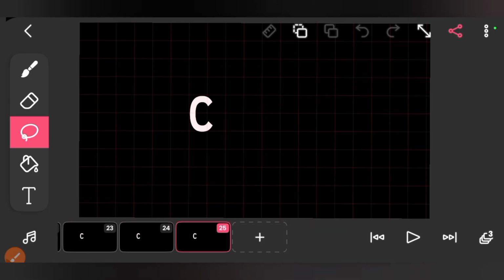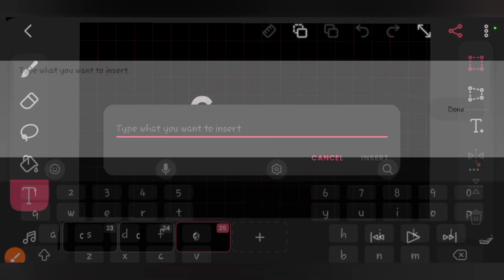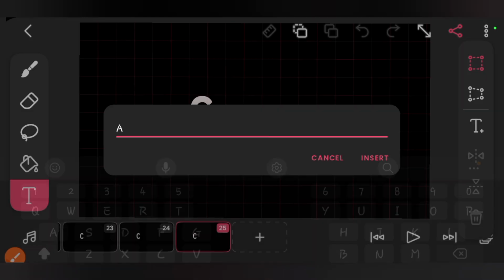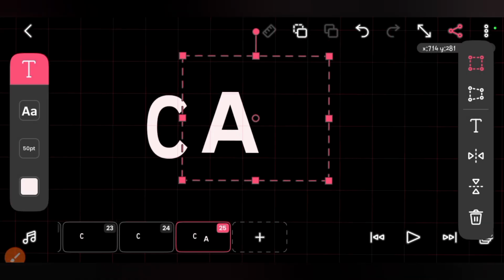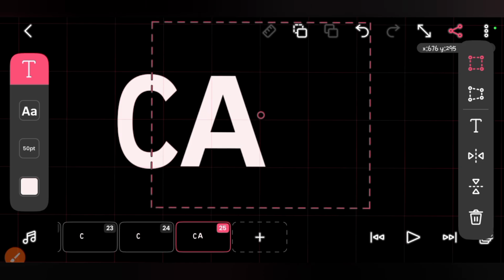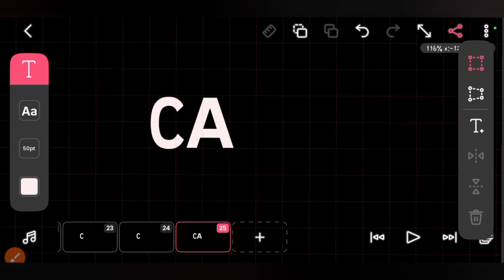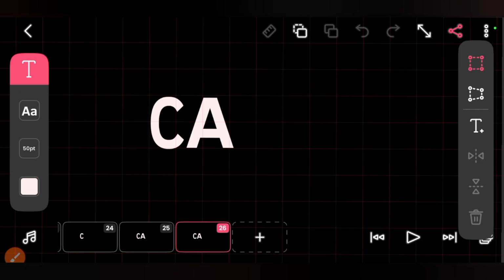So same way, you select your text, click on the interface, then type the text you want to create, which is A, and click on done, insert. Now we have our text created. Just adjust it and arrange it properly. Yeah, so now you duplicate the frame to 2, copy and paste, copy and paste.